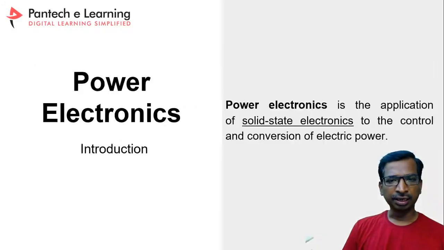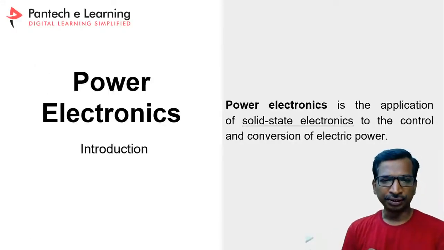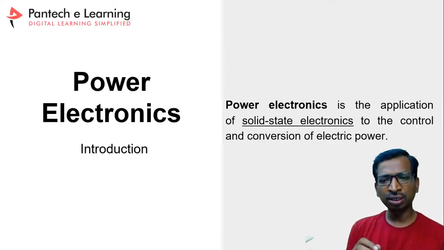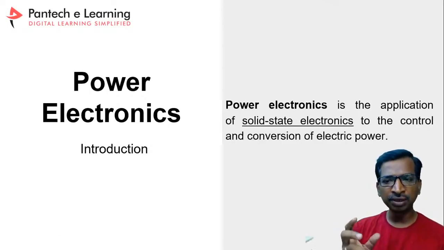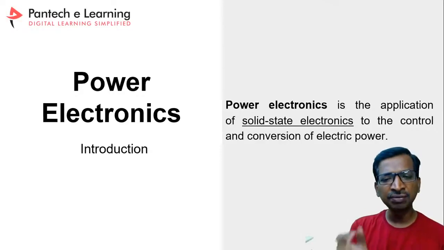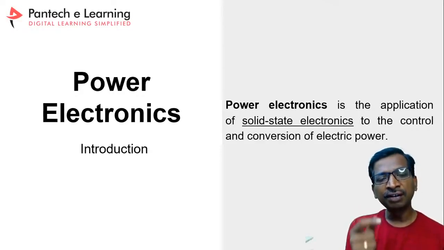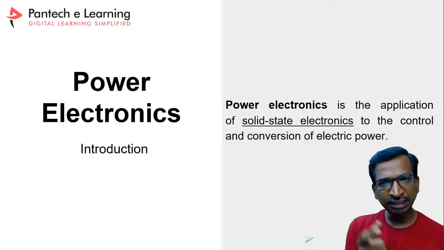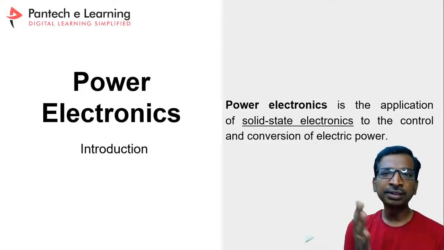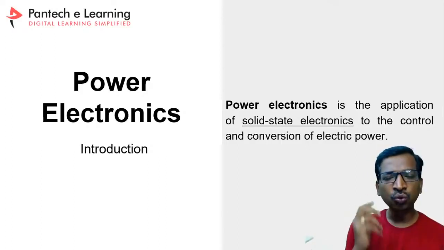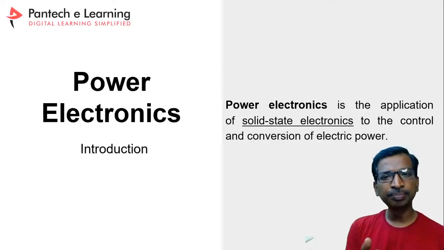So what is power electronics? Power electronics is nothing but solid state electronic devices that control as well as convert power. If you have AC power, you can convert the AC power into DC power with solid state electronics. So what is solid state electronics? Simply we can call it semiconductors.